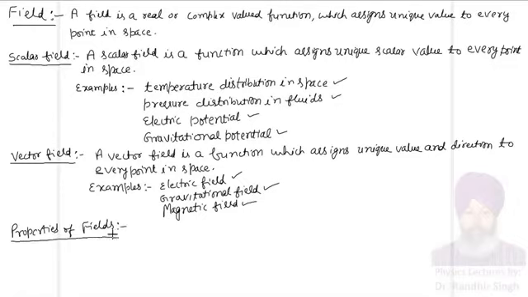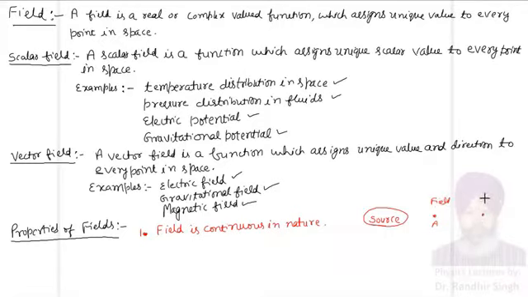So let me write down the first property of the field. So this is the first property of every field. Every field is continuous in nature. The meaning of this is, suppose this is a source of field and it is applying field. So suppose there is some point A. Here we can have the field. Field is present. And there is some point B. Field is also present at B. So the effect of source can be felt at A and the effect of source can be felt at B.